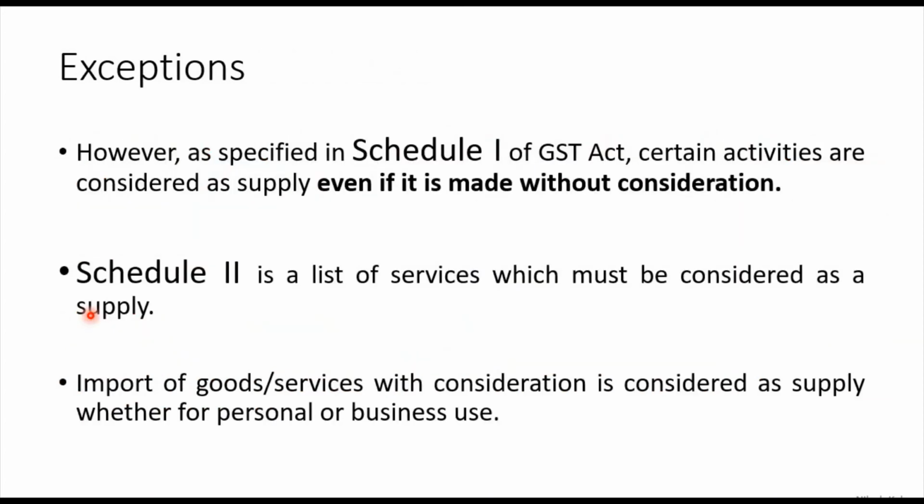There are exceptions. However, as specified in Schedule 1 of the CGST Act, certain activities are considered as supply even if made without consideration. So the rule which we have given, for a consideration and for the furtherance of business, these two rules we had given, but there are exceptions. The exceptions are Schedule 1 and Schedule 2, and this is another addition.